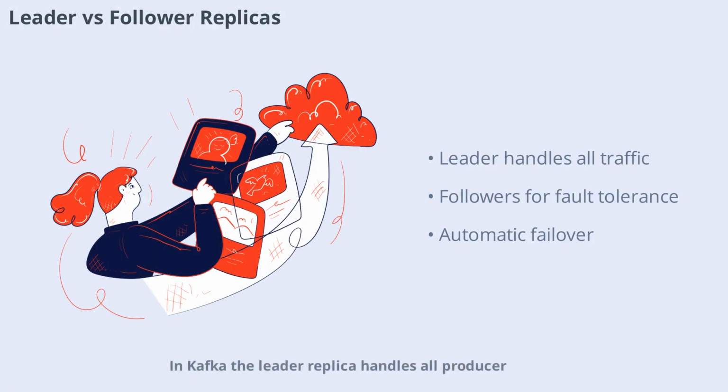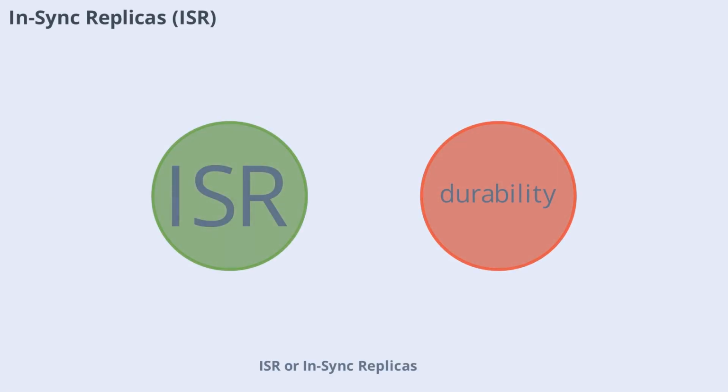In Kafka, the leader replica handles all producer writes and consumer reads for a partition. Follower replicas exist purely for fault tolerance. They replicate data from the leader but do not serve reads or writes. If the leader fails, one of the followers is elected as the new leader. This separation ensures high availability and data safety, as all traffic goes through the leader while followers stand by for failover.